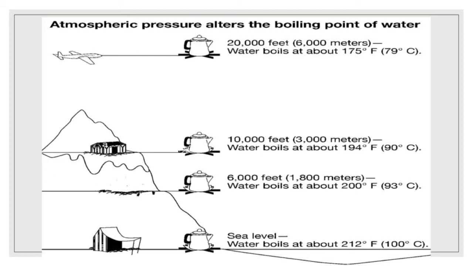Atmospheric pressure alters the boiling point of water. How? As we already know, atmospheric pressure decreases with the altitude from the surface of the earth. See, at sea level, water boils at 100 degrees Celsius, and above the sea level at 6,000 feet, the water boils at 93 degrees Celsius. And at about 10,000 feet, water boils at 90 degrees Celsius. And at about 20,000 feet, the water boils at 79 degrees Celsius itself.